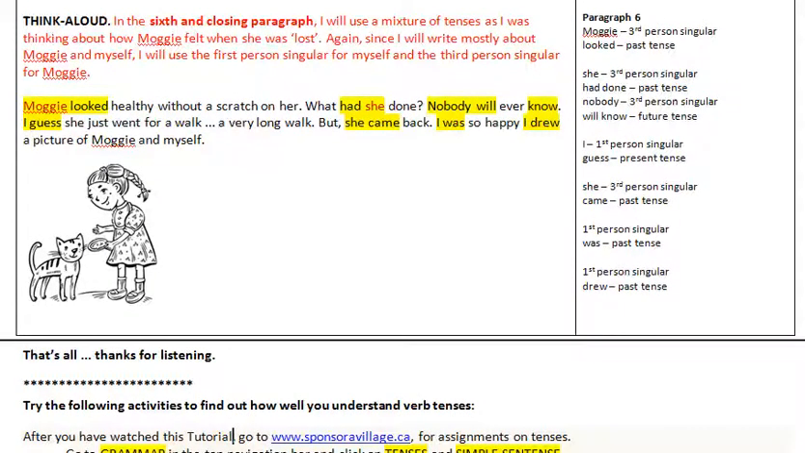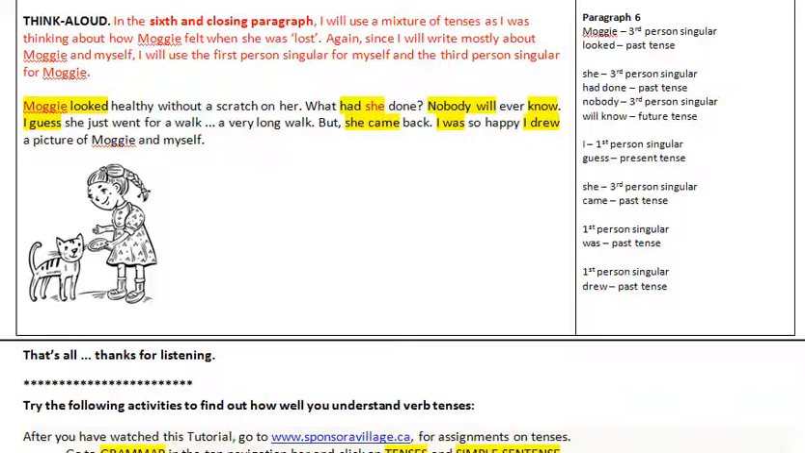Think aloud. In the sixth and closing paragraph, I will use a mixture of tenses as I was thinking about how Maggie felt when she was lost. Again, since I will write mostly about Maggie and myself, I will use the first person singular for myself and the third person singular for Maggie.